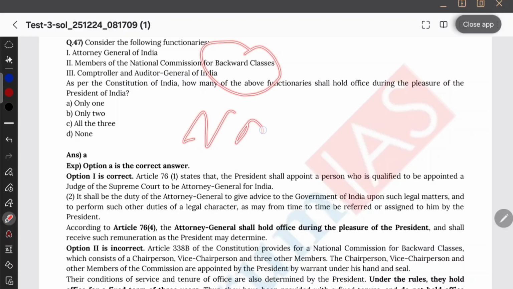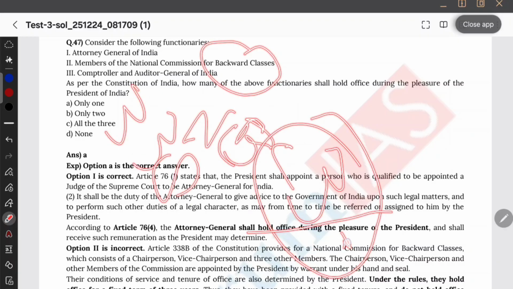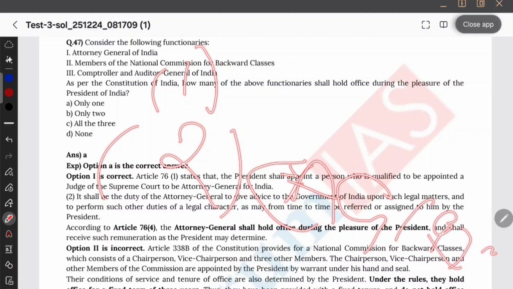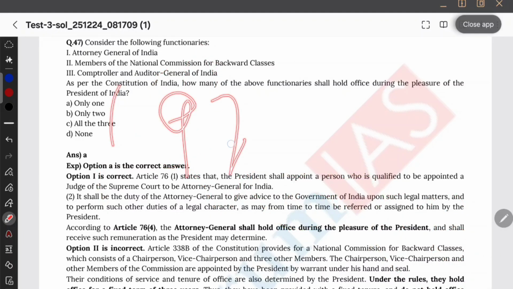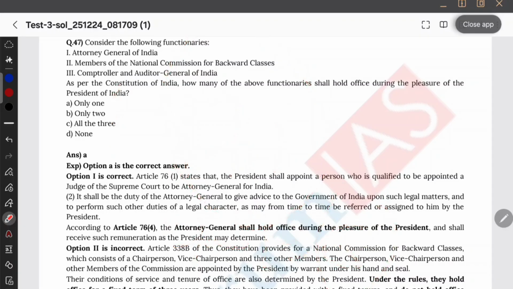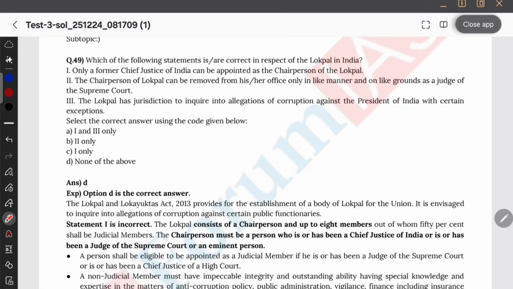What about NCBC? I can clearly recall that trick, 3-3 वाला trick. They are having 3 years of tenure, na? Right? They are having 3 years of tenure and it is extendable up to 5 years. So therefore, this option is wrong. This option is correct. CAG का कोई tenure पढ़ा हमने? You should remember CAG Act of 1971. It says that qualifications as per Parliament by law, and Parliament passed CAG Act 1971, and based upon this, the term is 6 years or 65 years of age, something like that. Therefore, they are also not working at the pleasure of President. Therefore, only one. This question I remember.